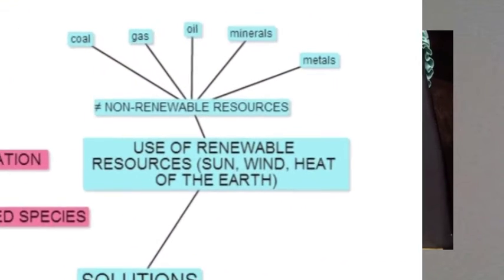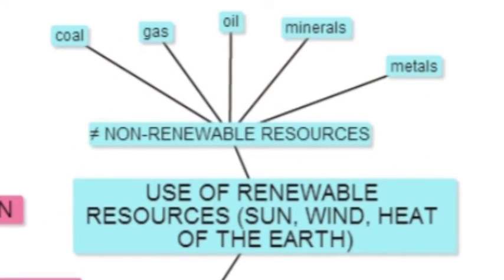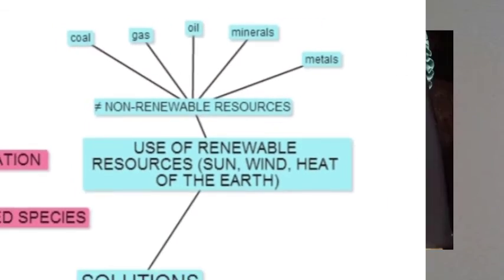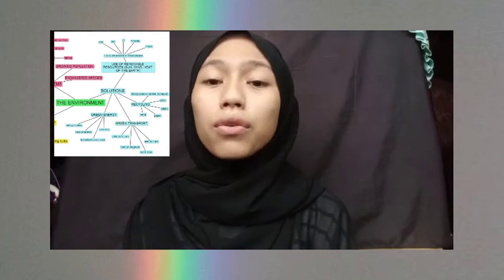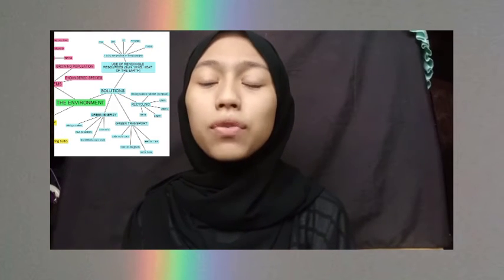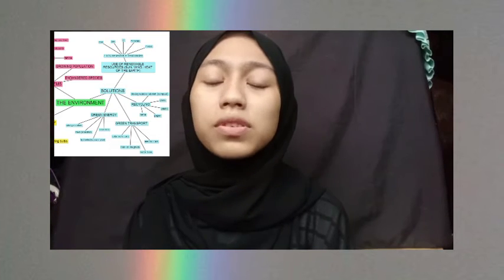The second is the use of renewable resources. Examples of renewable resources are the sun, wind, and heat of the earth. For that, reduce the use of non-renewable resources such as coal, gas, oil, minerals, and metals.